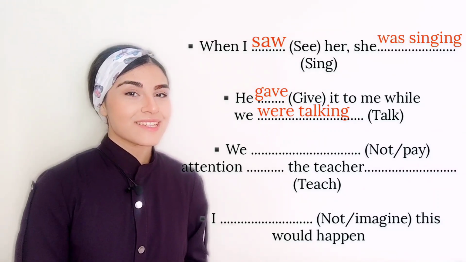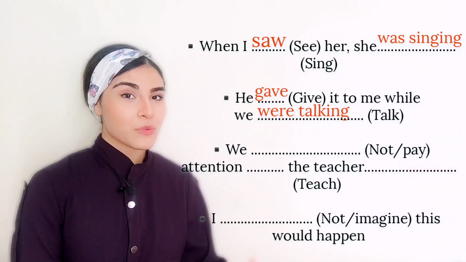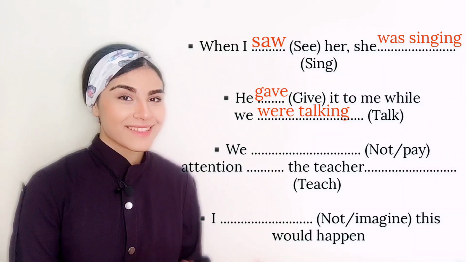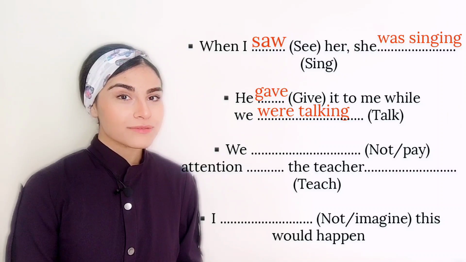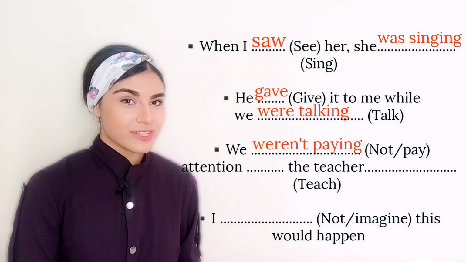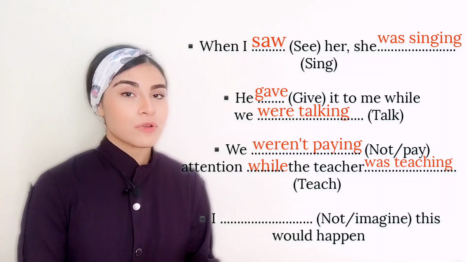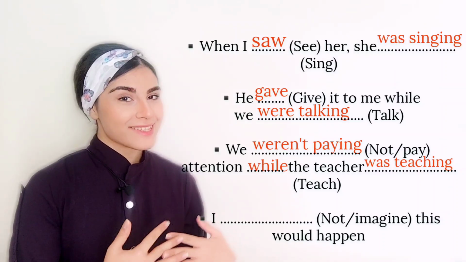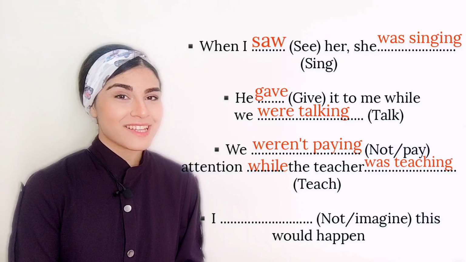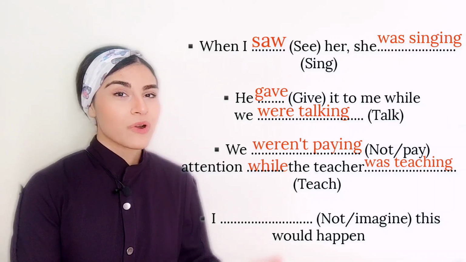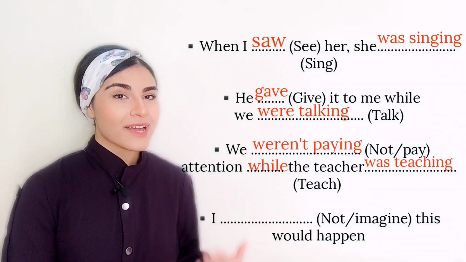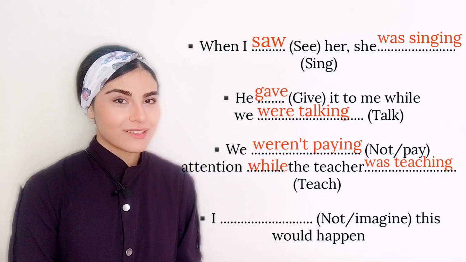In this sentence, we know that several things were happening in the past at the same time. So we weren't paying attention while the teacher was teaching. The teacher was teaching at the same time we weren't paying any attention. So we weren't paying attention while the teacher was teaching.